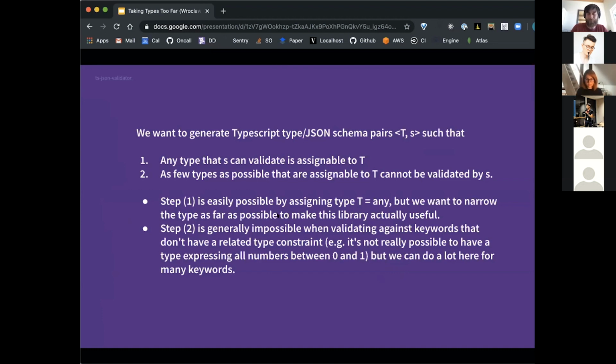that defeats the entire purpose of TypeScript. So the idea is we want to narrow the type as far as possible to make this library actually useful, which is where 2 comes in. Now we can't get perfect validation because TypeScript doesn't support some things like regular expression types or certain reference circles, but it's generally possible to make it really useful. So we can do a lot here for many keywords, but we can't express every single thing that a JSON schema can express in the type system.